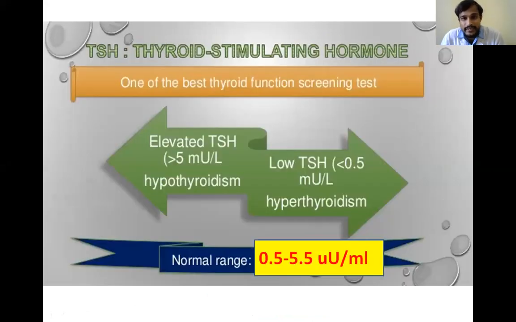And coming to TSH, we know TSH is not secreted by the thyroid gland, but it is secreted by the pituitary gland, the anterior pituitary gland. So this TSH is reverse. In hypothyroidism, the TSH levels will be increased, and in hyperthyroidism, the TSH levels will be decreased. The normal range of TSH is 0.5 to 5.5 microunits per ml.